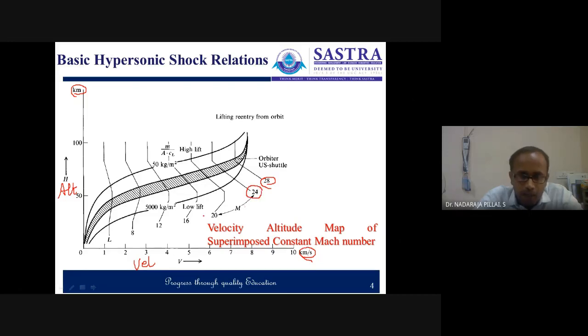Now you see, at any trajectory, at any altitude, the Mach number is really very high. So definitely there is a possibility of the hypersonic phenomenon, and we necessarily need to consider this as a hypersonic flow, with the consideration of shock correlation.